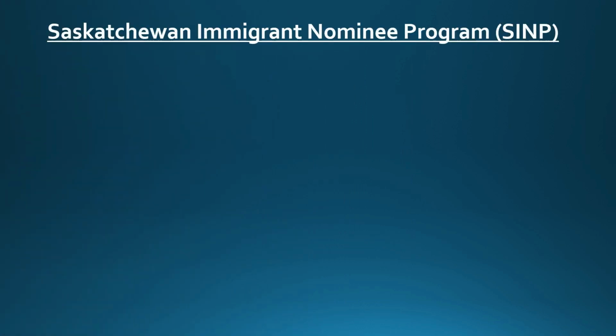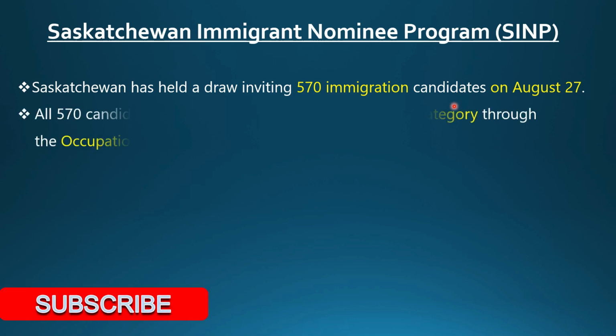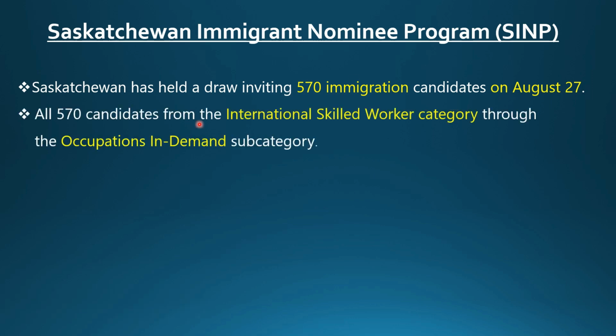So we will see the Saskatchewan Immigrant Nominee Program, SINP. First, there was a draw on 27 August 2020 and they invited 570 immigrant candidates in the SINP whose profile is active. All 570 candidates were from the international skilled worker category through the occupation in demand subcategory. So you must have your occupation in that in-demand list, and only then can you get an invitation from the SINP.